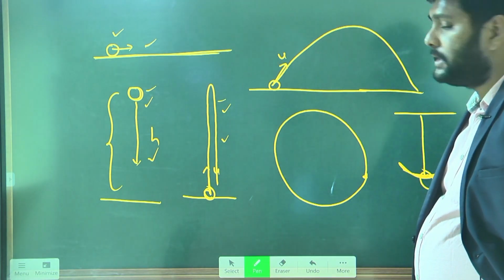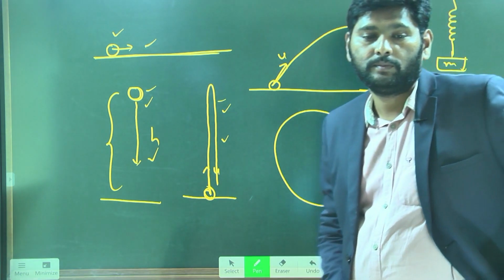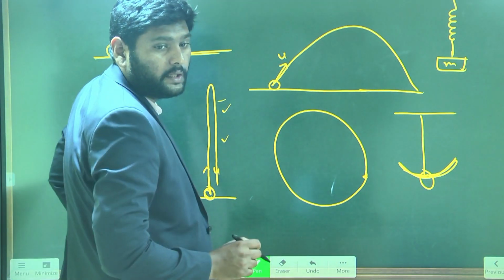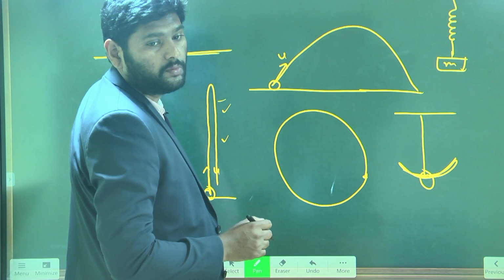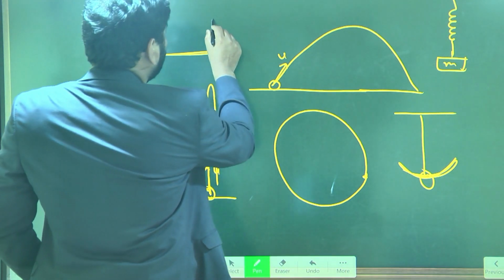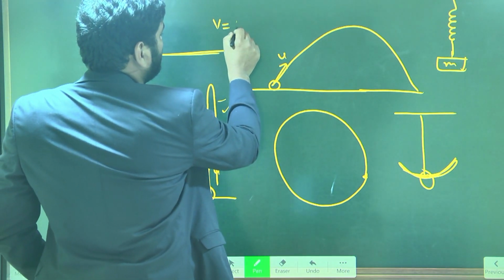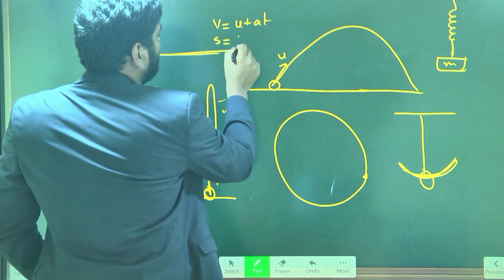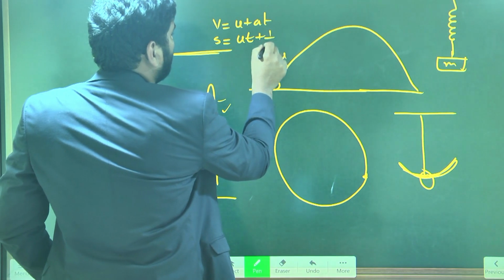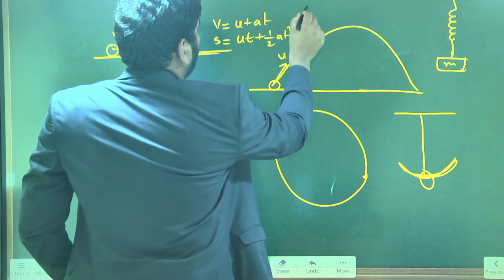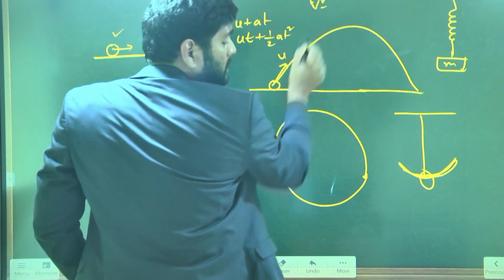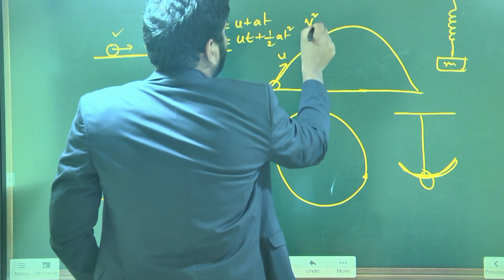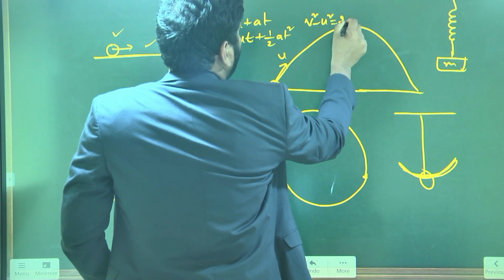Can you tell me what equations of motion you have? In the last class we discussed them. v equals u plus at, s equals ut plus half at square, v square minus u square equals 2as.